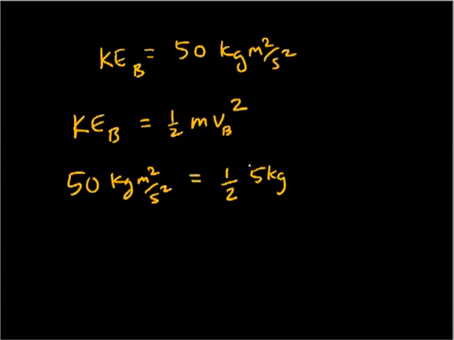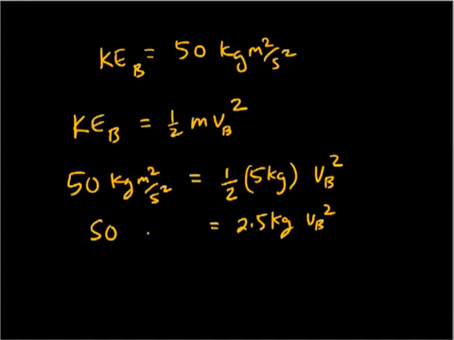So we have 5 kilograms, and we can solve for the speed at the bottom. So this is 2.5 kilograms. VB squared equals 50, same unit.